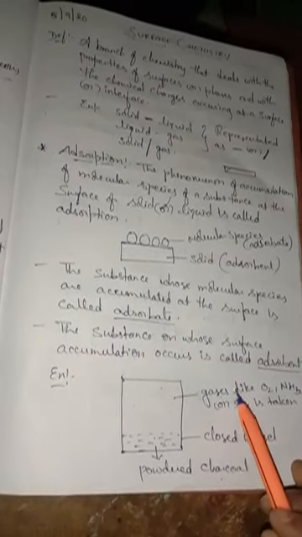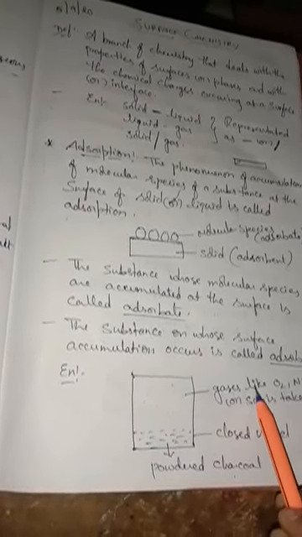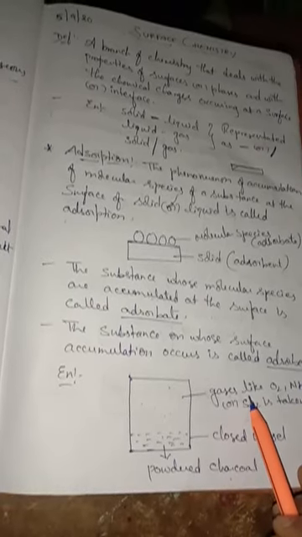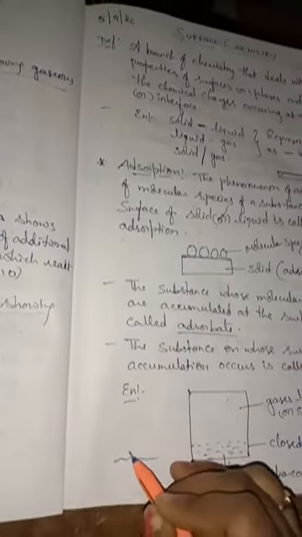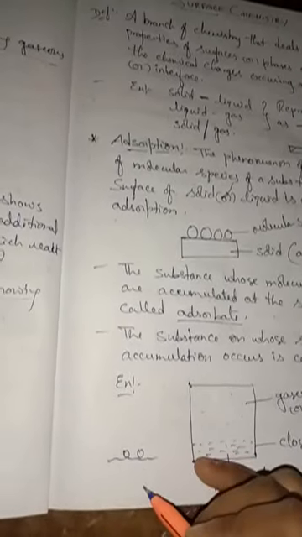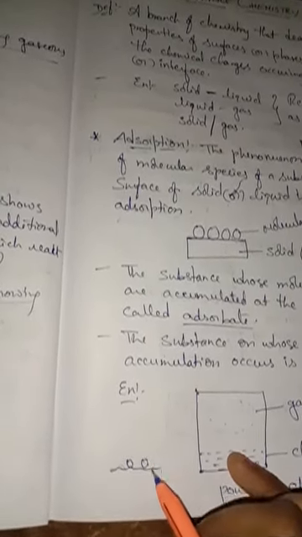Understand? So here, which one is the adsorbent and which one is the adsorbate, children? The powdered charcoal is the adsorbent and the gases we are taking are called the adsorbate. This is one example I have given, and there are many more. If you take water and oil particles, they do not mix with each other, isn't it? So here water will be the adsorbent and oil particles will be the adsorbate. Now understand the difference between adsorbate and adsorbent.